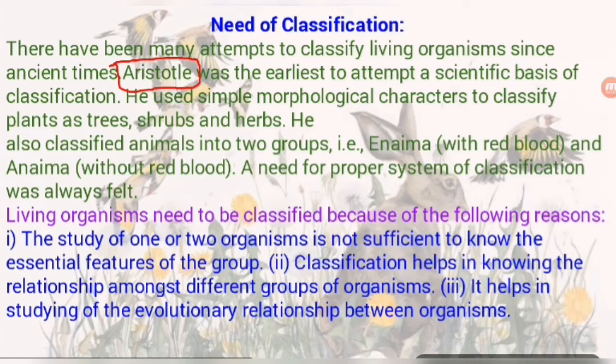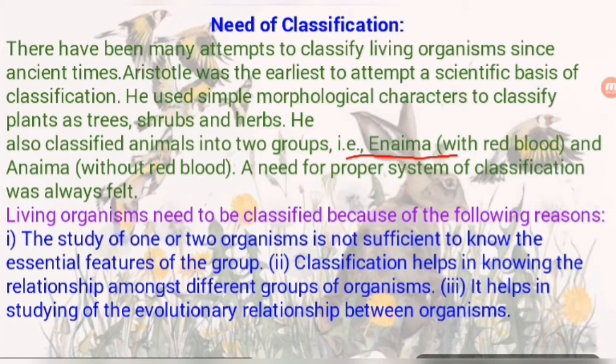He also classified animals into two groups: Enaima with red blood and Anaima without red blood. These two categories are very important. Sometimes these questions are seen in NEET and AIIMS exams, so it is very important.